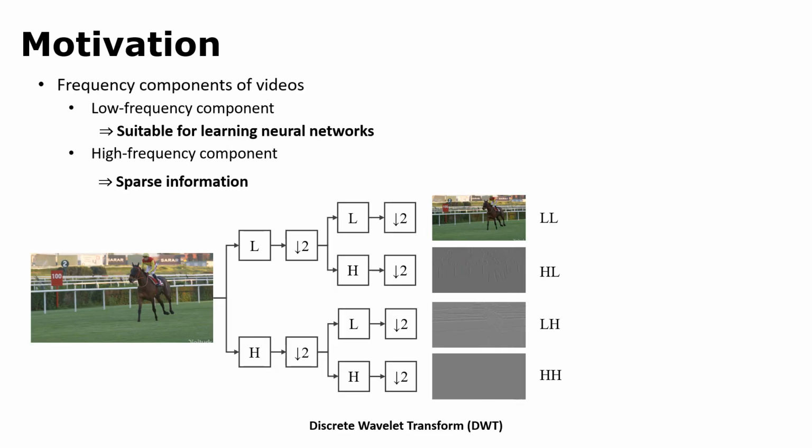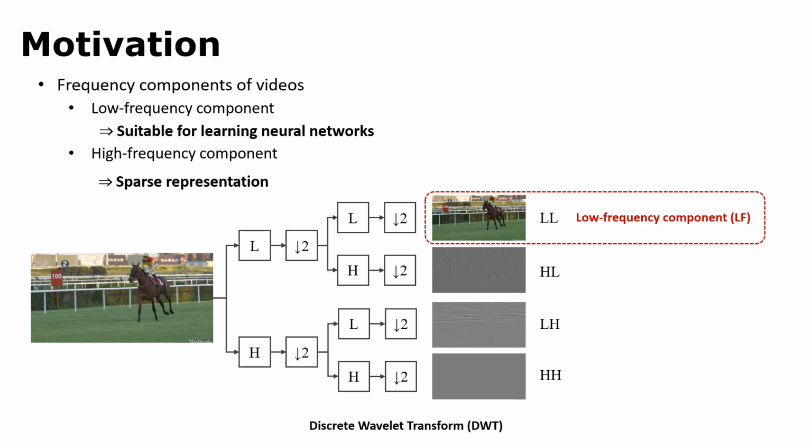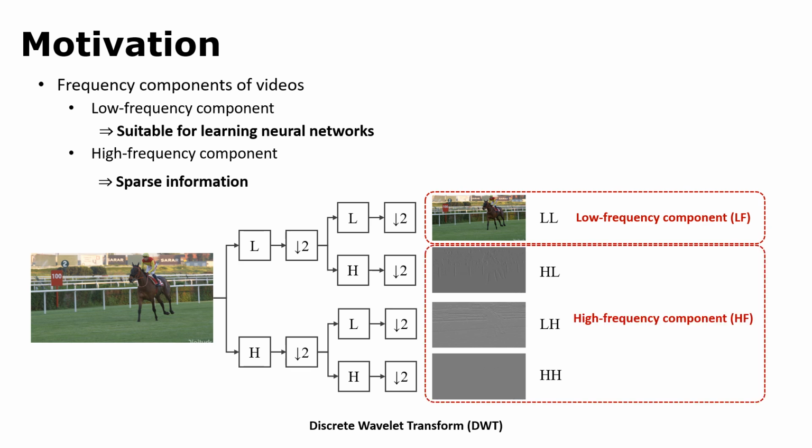We employ a discrete wavelet transform to decompose a video into low-frequency and high-frequency features, thereby preserving their spatial structures and directly addressing the issue in the frequency domain. The video mostly consists of low-frequency components, which are suitable to be learned by neural networks. Meanwhile, the high-frequency components include fine textures and have a sparse representation compared to the low-frequency components.